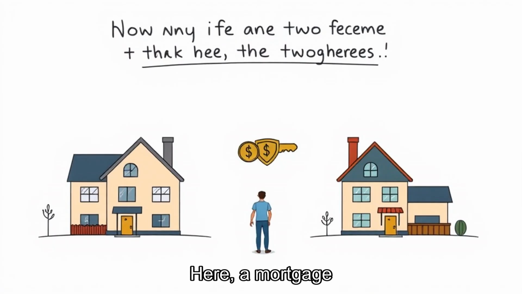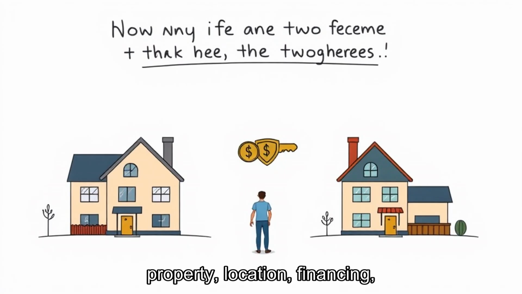Here, a mortgage payment rises because the tax escrow changed, which shows why assessed value, local budgets, tax rates, exemptions, and escrow matter more than a surface description. The numbers have to be tested against the specific property, location, financing, and time horizon.